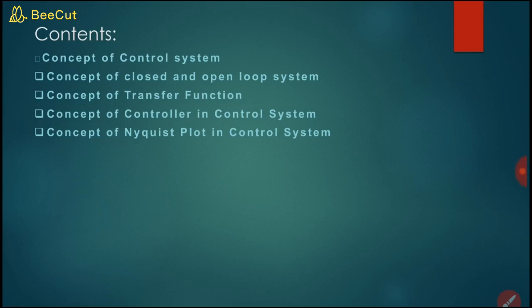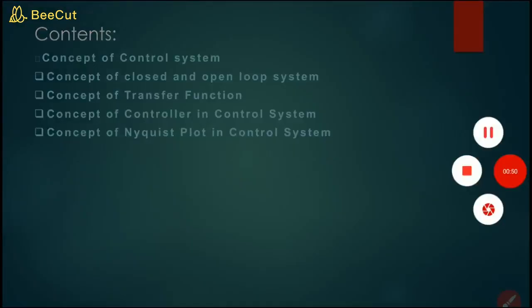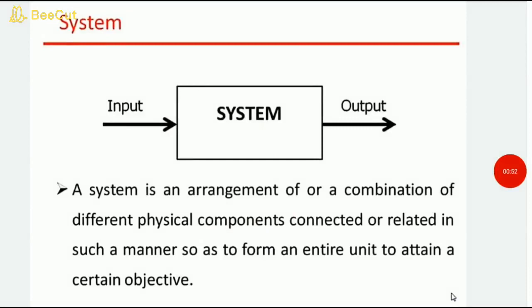Okay, let's start with our first topic, that is introduction to control system. So as you know, systems play a very important role in various industrial process systems. How do you define the system in terms of input and output? A system is an arrangement or a combination of different physical components connected or related in such a manner so as to form an entire unit to attain a certain objective.